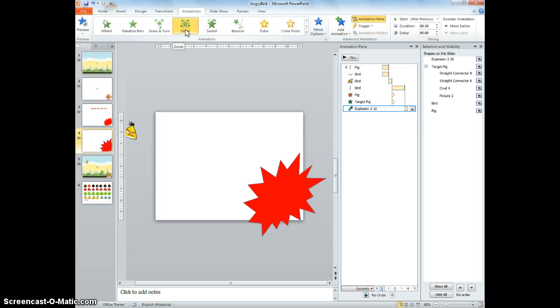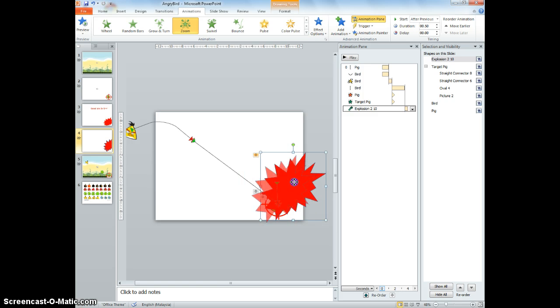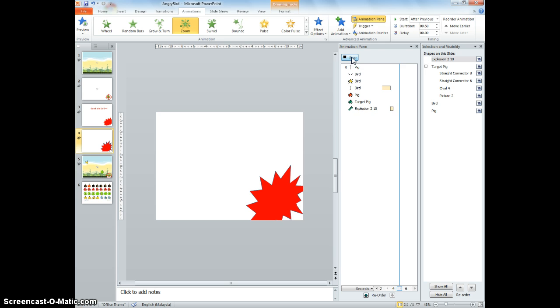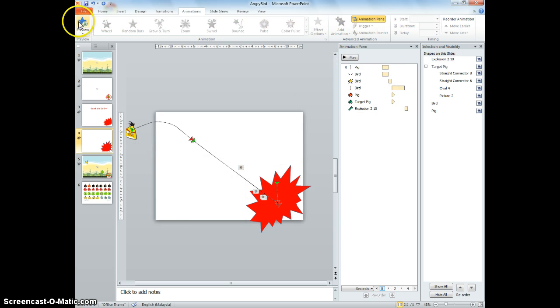I just want it to be zoom. Okay, that would be good. So maybe I just make this slightly smaller. Alright, so let's see how it looks like. Jump, turn, crash, boom. I remember the part that I said in class today.